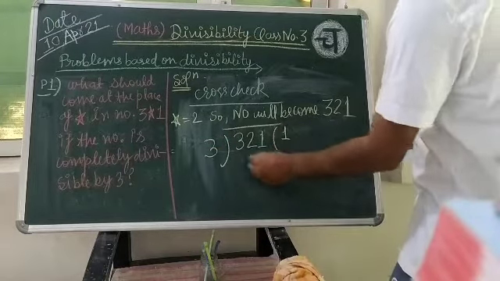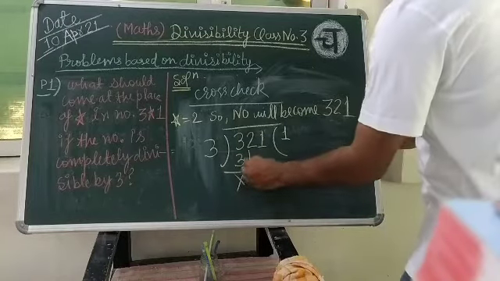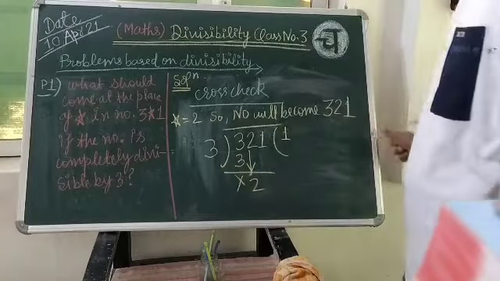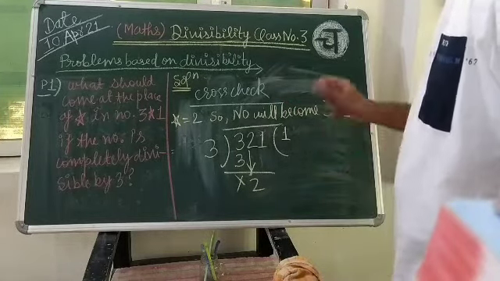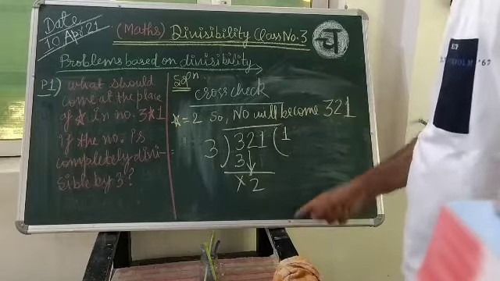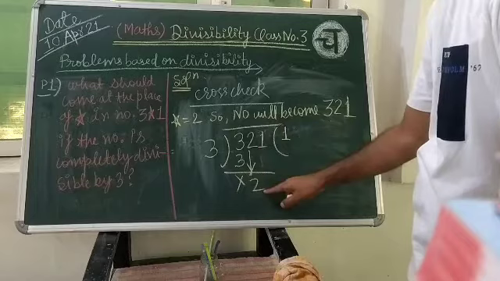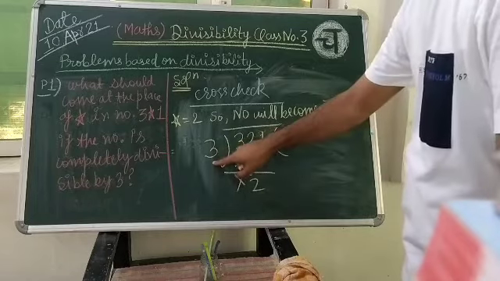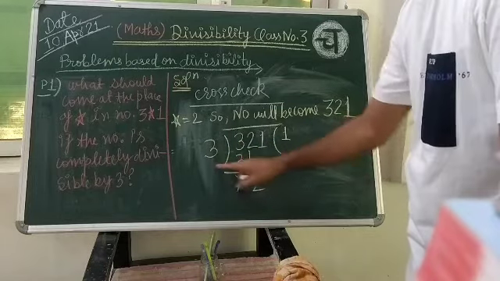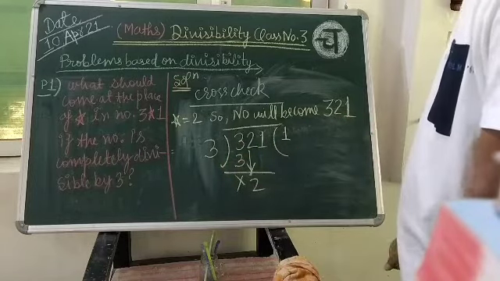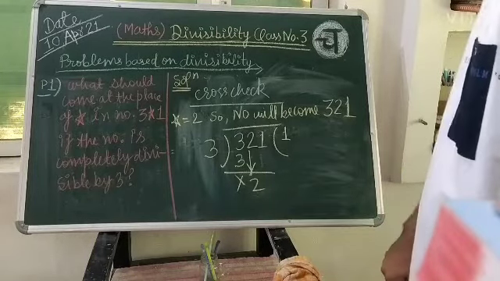3 1s are 3. Cancel. 2 we will bring down first. You know that in division we can bring down only one digit at one time. And you are looking that by bringing 2 here, you will not be able to divide this 2 since it is less than 3. So we will bring down the next number.